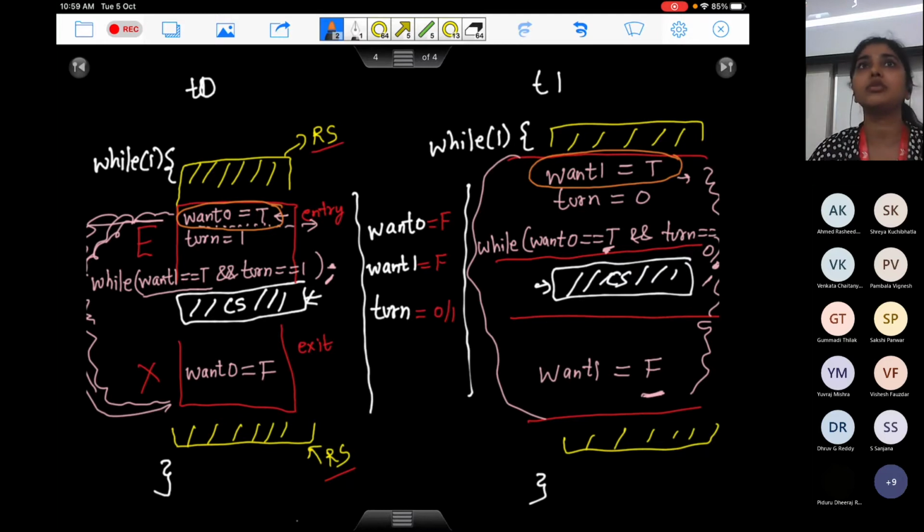So you can imagine it like both of these people are trying to enter into a bus and they have to decide who goes in the bus first. They are sure that both of us want to enter. Only one can enter at a time. T0 is saying to T1, okay, it's your turn, you go. T1 is saying to T0, okay, it's your turn, you go. But it takes them some time to say this to the other person. Same context switch can happen, and it takes some time for them to finish setting this value of turn.